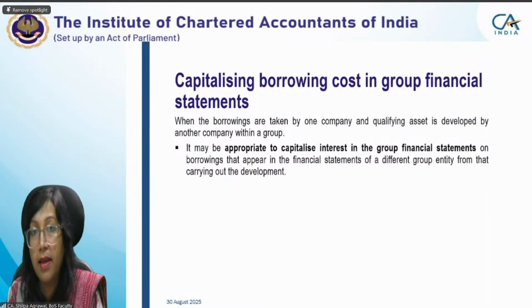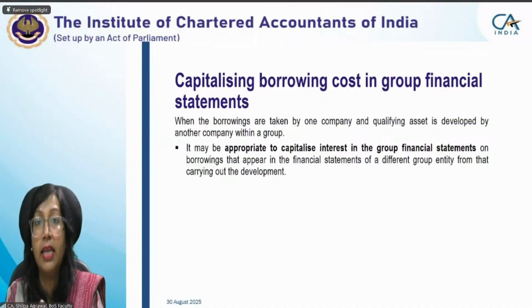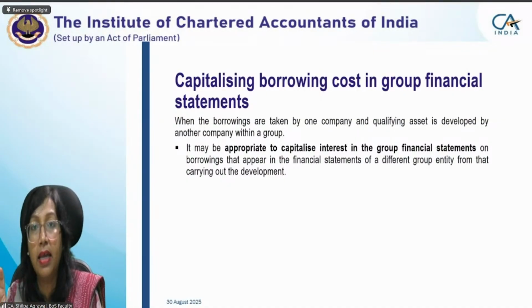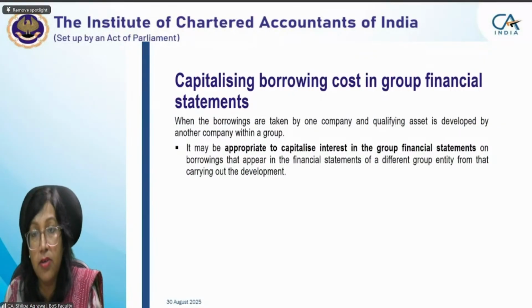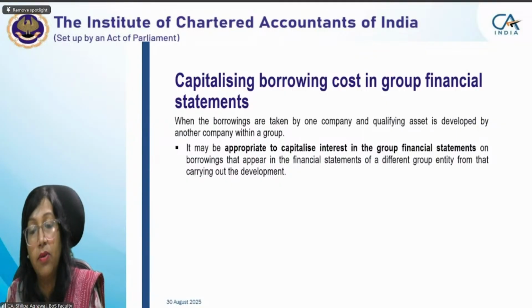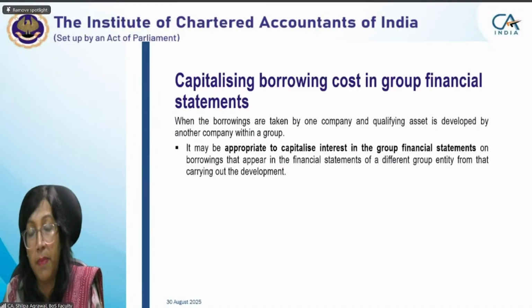Are you getting my point? I have taken a loan from a third party. I'm a holding company, but that loan is being used by the subsidiary. Then in the group financial statements, if that loan is used by the subsidiary in the construction of an asset, that asset appears in the group financial statements as an asset of one entity, the group entity. So in that case, borrowing cost will be capitalized, even if it is taken by the holding company, because it is used by the subsidiary.